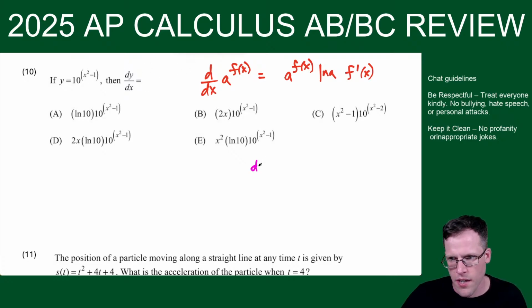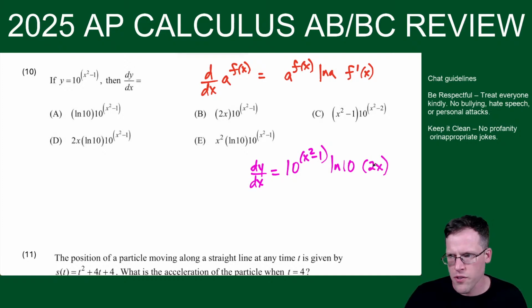So let's say I use the formula. dy/dx is 10 to the x squared minus 1 times natural log of the base times the derivative of the exponent. So I'm just looking for 2x, natural log 10, 10 to the power, and this one is looking like choice D. Okay, so let me just make sure that we're good, and we are. Choice D is it.